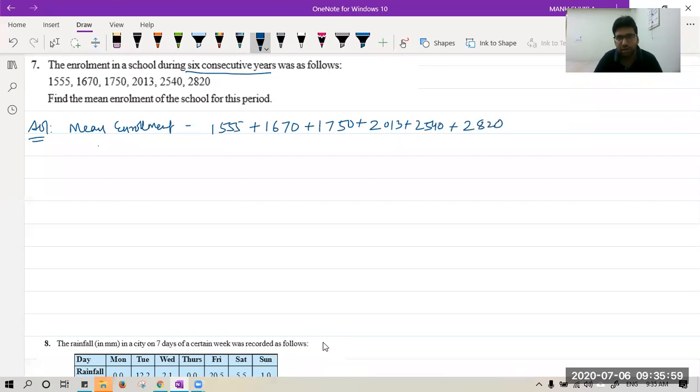So you have to add all these values divided by number of values, that is 1, 2, 3, 4, 5, 6. So you have to do this. Jitesh is saying answer is 2058. Very good, Jitesh. All of you can do it on your own. Just add all the values and divide it by 6. After that, you will get the answer for mean enrollment.